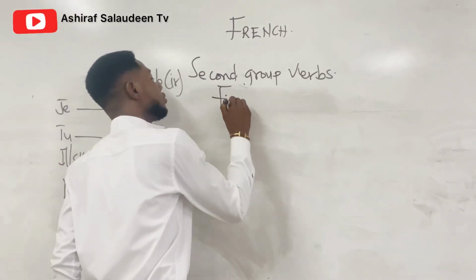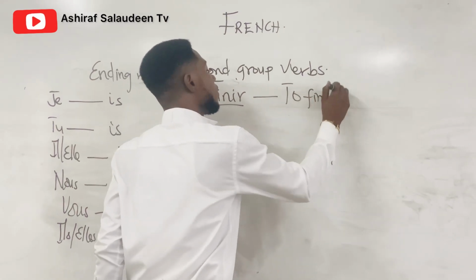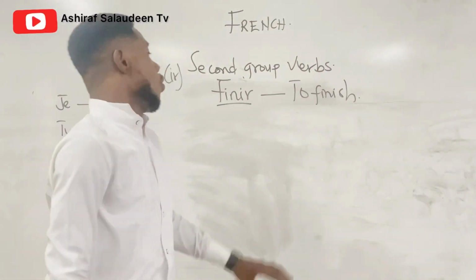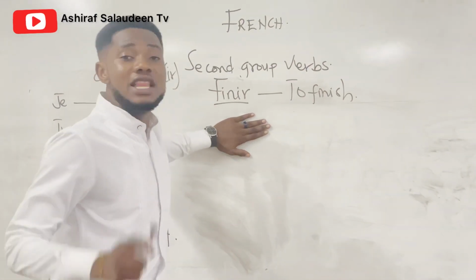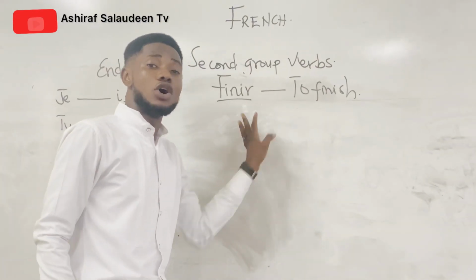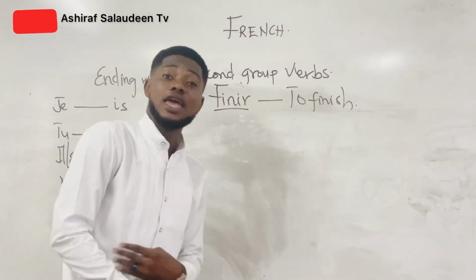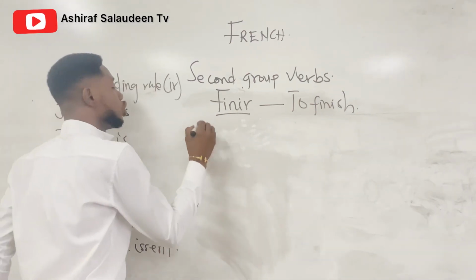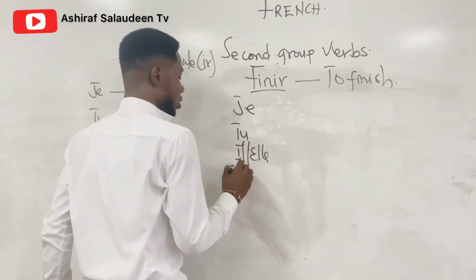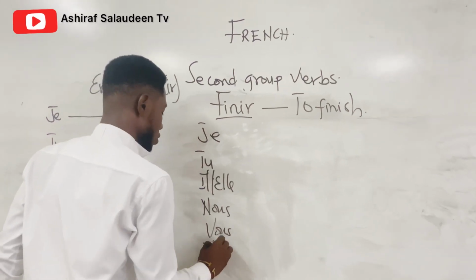Finir, which is to finish. Now when we are given a verb like finir, you first ask yourself, what group verb is finir? Then you know finir is a second group verb because finir ends with ir. Okay? So the first thing we do is to write our personal pronouns. You know here, everything is made simple. So je, tu, il ou elle, nous, vous, ils ou elles.